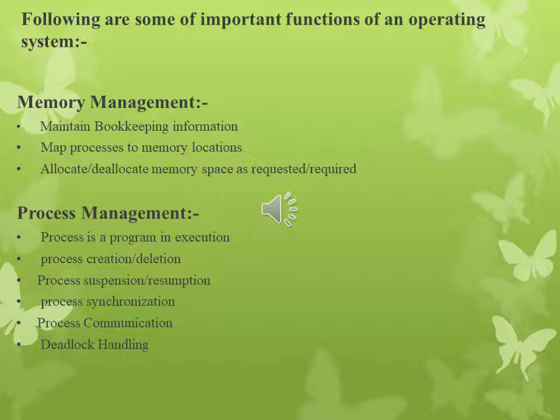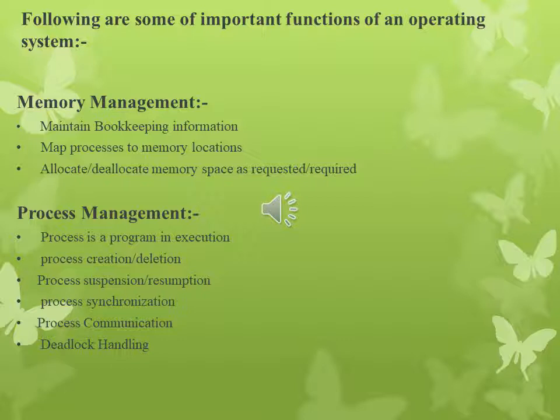Memory management refers to the management of the primary memory or main memory. Main memory is a large array of words or bytes where each word or byte has its own address. The main memory provides a fast storage that can be accessed directly by the CPU. For a program to be executed, it must be in the main memory.